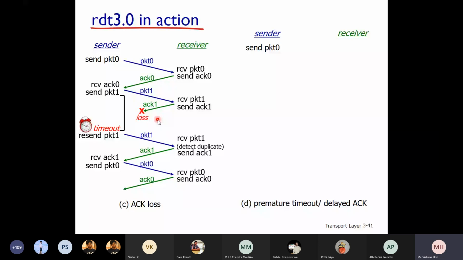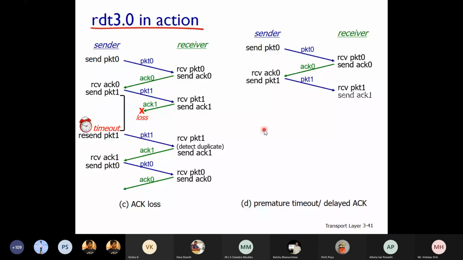So what happens when there is a premature timeout? Let us see. Premature timeout means the packet is not lost. It is still on the way, reaching the sender. The acknowledgement has to reach here, but what happens? There is a premature timeout. It is not basically a premature timeout. Basically, the acknowledgement the receiver has sent to the sender is very slow. There might be huge congestion in the network. There might be slow bandwidth. Because of that, the acknowledgement has not reached the sender.